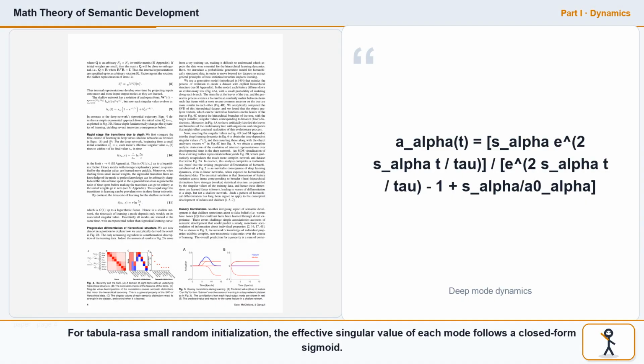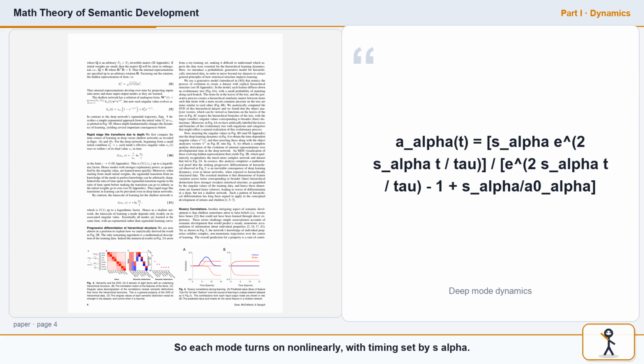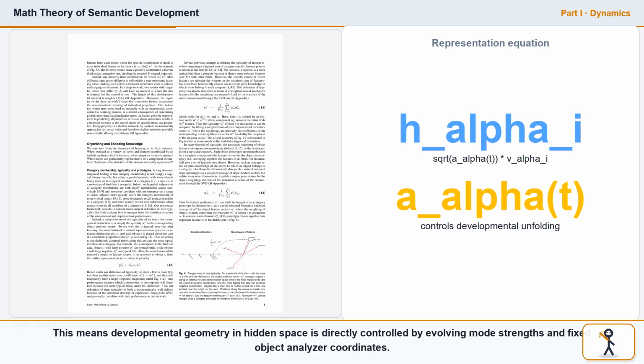For tabula rasa small random initialization, the effective singular value of each mode follows a closed-form sigmoid. a(t) equals S_alpha times e^(2 S_alpha t/tau), divided by (e^(2 S_alpha t/tau) minus 1 plus S_alpha/a_0_alpha). So each mode turns on nonlinearly, with timing set by S_alpha. The hidden representations have explicit form: h_alpha,i equals the square root of a(t) times V_alpha,i, up to rotation. This means developmental geometry in hidden space is directly controlled by evolving mode strengths and fixed object analyzer coordinates.